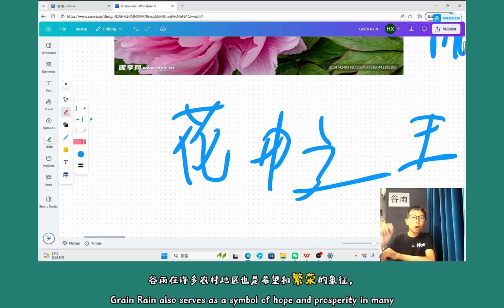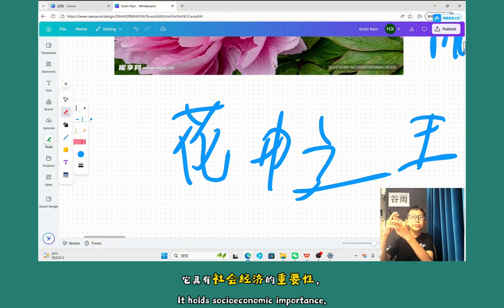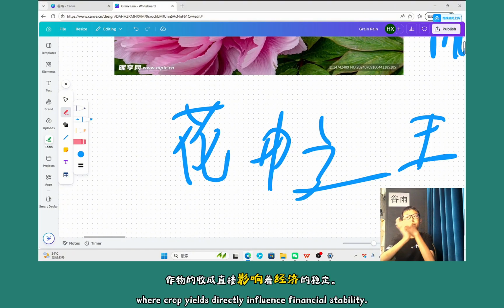Green rain also serves as a symbol of hope and prosperity in many rural communities at a time when farmers anticipate a bountiful, or maybe large, harvest. It holds a socio-economic importance, particularly in agrarian societies where successful crop yields directly influence financial stability as well.